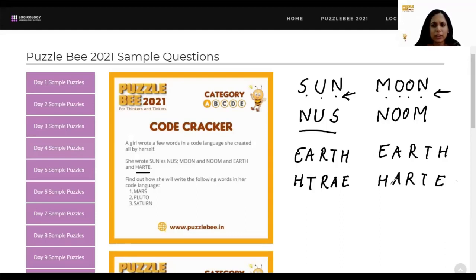What I can actually observe here is A-R-T, A-R-T. These 3 letters are in the same place. So I'll just highlight those for you. Look at these 2 words, the original word and the code word, and you can see that ART, the middle 3 letters, are at the same place.